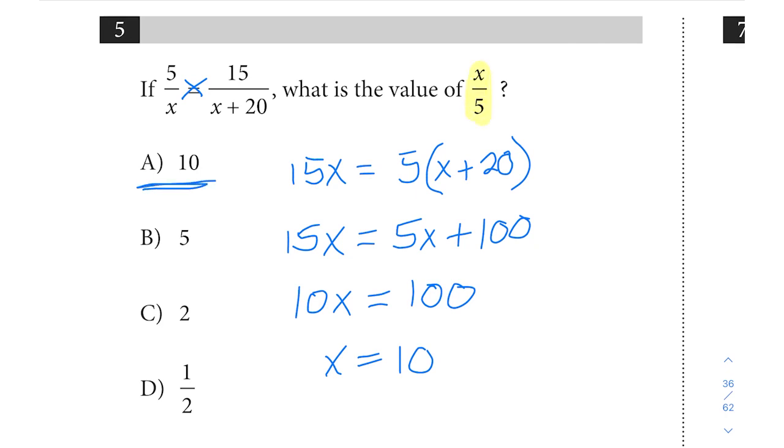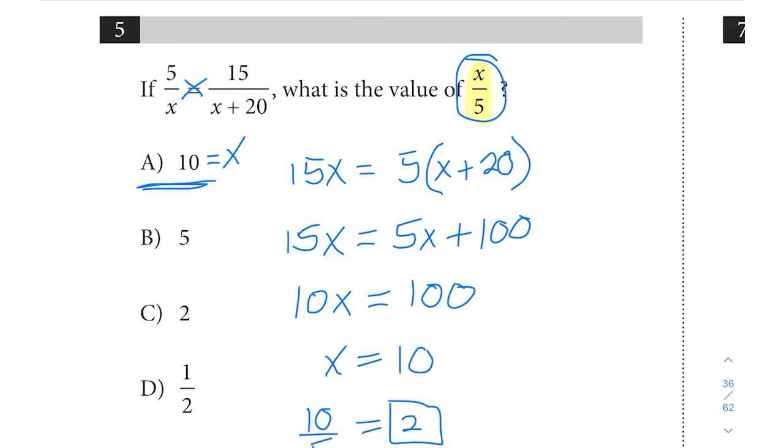I know I say this all the time. You really need to look at what the question is asking, because they don't just want x, they want x over 5. And you can almost guarantee that in terms of answer choices, they'll give you an answer choice that is the correct value for x without doing the additional step of what they're asking for in the question. And in this case, we'd have to divide x by 5. 10 over 5 is going to give us 2, which is answer choice C.